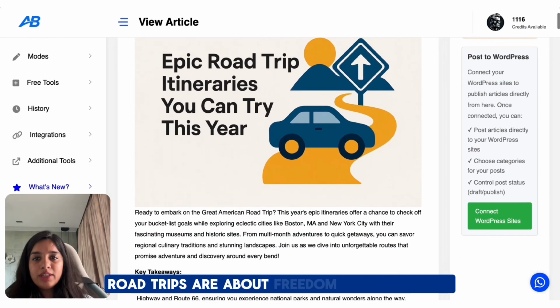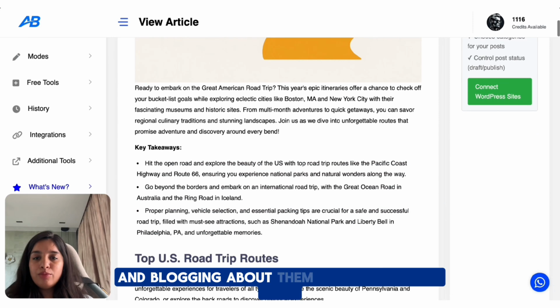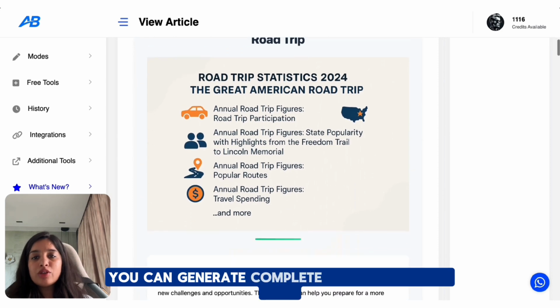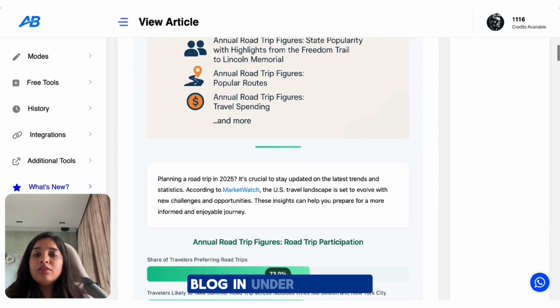Road trips are about freedom and adventure, and blogging about them should feel the same. With autoblogging.ai, you can generate a complete SEO ready road trip blog in under 3 minutes.